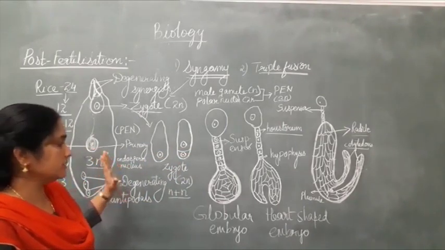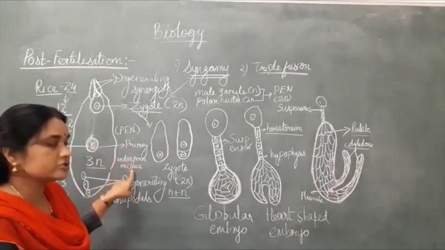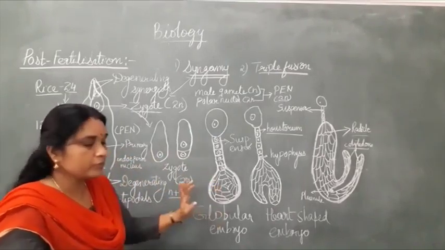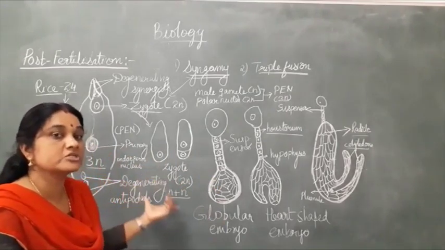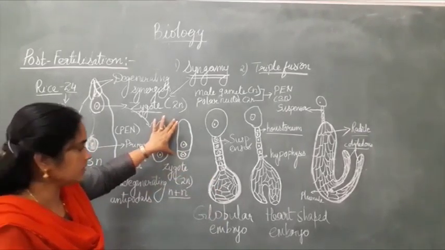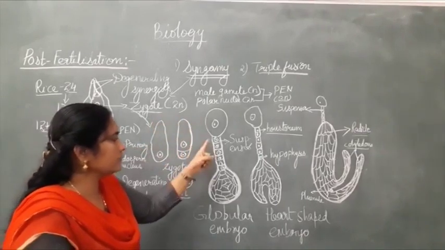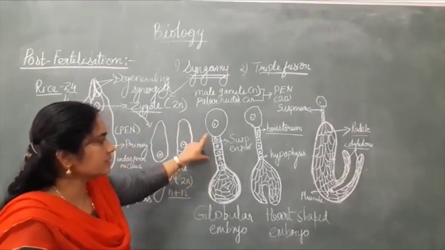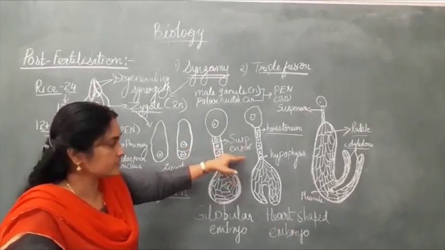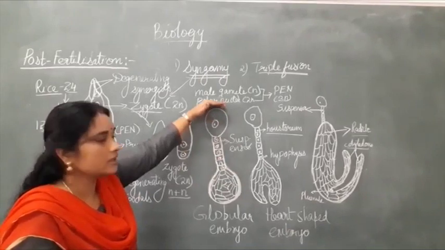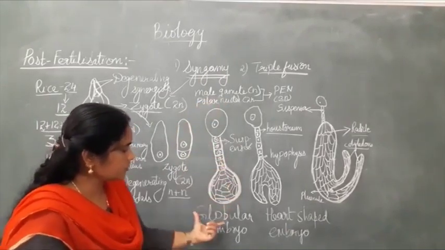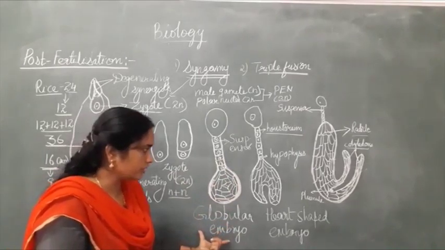The development of primary endosperm nucleus to endosperm happens before the embryo is formed, because it gives nourishment to the embryo. This is a pro-embryo stage where asymmetric mitotic division happens, and then finally what happened? The apical cell and the basal cell. The basal cell will divide many times. It will give rise to the suspensor. This is on the chalazal end, this is on the micropylar end. And here the lower end of that divides again to give a globular shape. This is known as globular embryo.